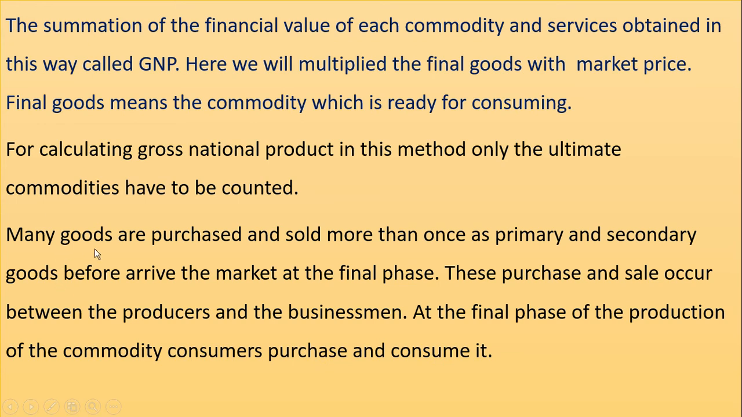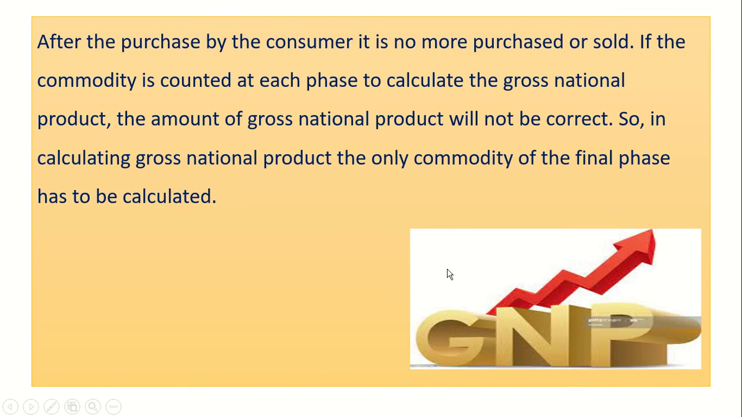You know that many goods are purchased and sold more than once as primary and secondary goods before arriving at the market at the final phase. These purchases and sales occur between the producers and the businessmen. At the final phase of the production of the commodity, consumers purchase and consume it. After the purchase by the consumer, it is no more purchased or sold.